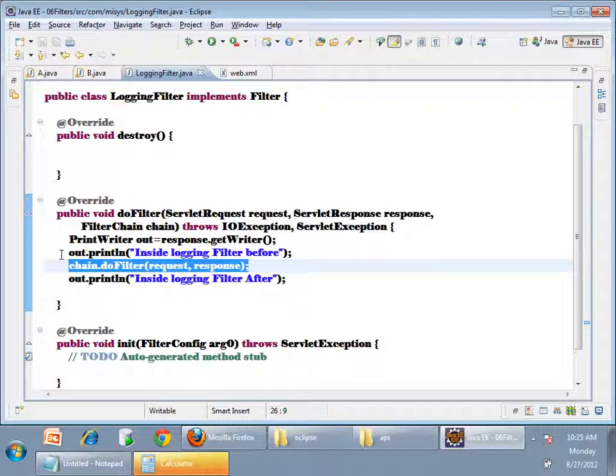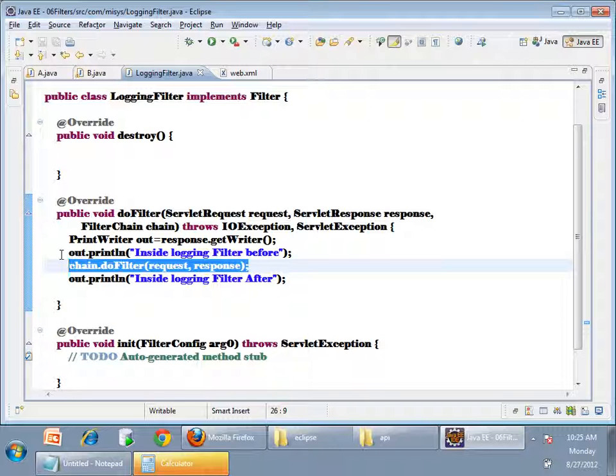Let's assume my servlet's URL pattern is /x/y/a. I can give such a URL pattern to my servlet. Now I will have a filter which is mapping /star. This is filter 1. The URL pattern of filter 1 is /star. So it will match.